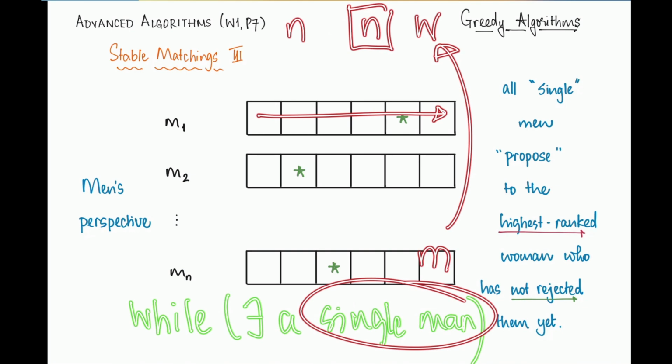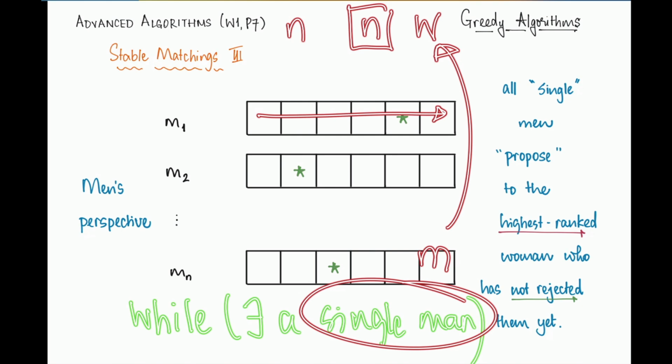So that's the contradiction. We cannot be in a situation where a man has been rejected by everyone and is single at the end, because that would imply the existence of a single woman as well. And then when you think about the interaction between the single man and the single woman, as M was making his journey through getting rejected by everyone, you realize that there's going to be a contradiction, which is what we just discussed. I do hope that this is clear. In case it's not, feel free to take a pause here and convince yourself that this checks out.